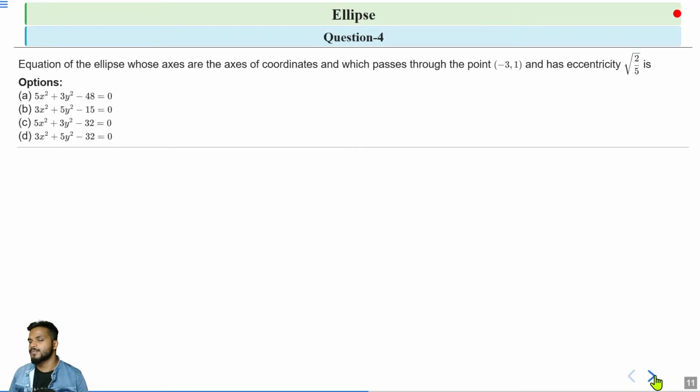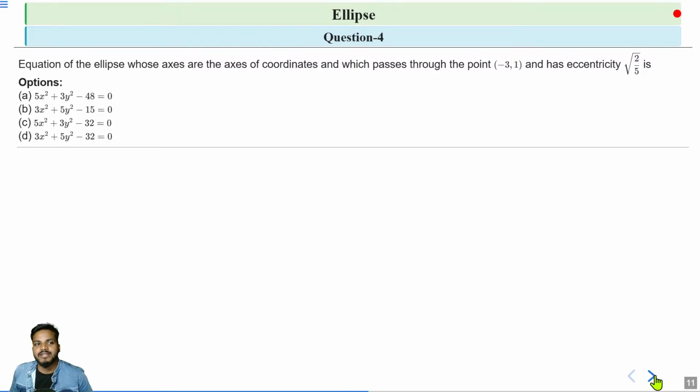Now question number 4. We have to find the equation of an ellipse whose axes are the axes of coordinates, and which passes through the point (-3, 1) and has eccentricity root under 2 by 5.